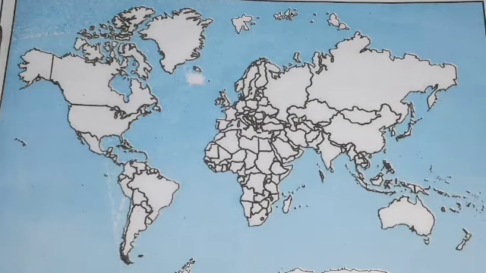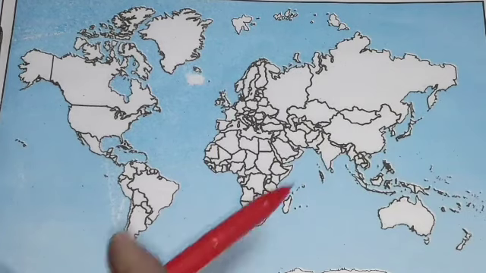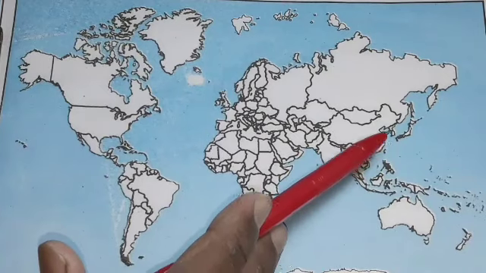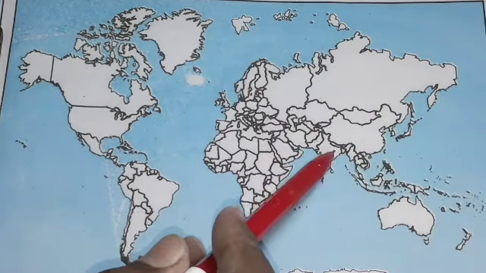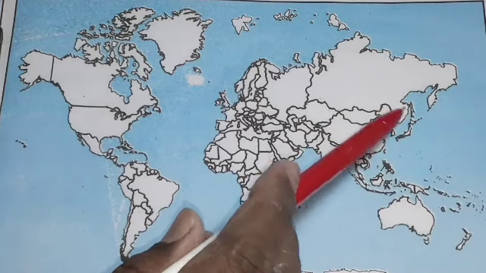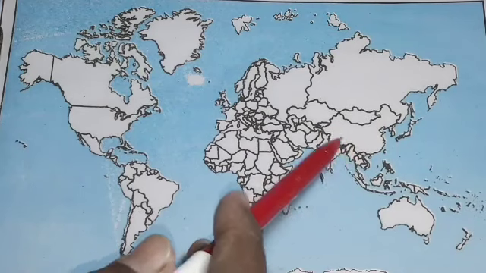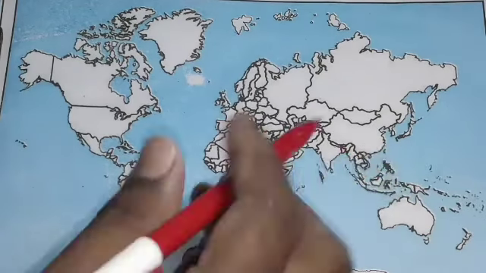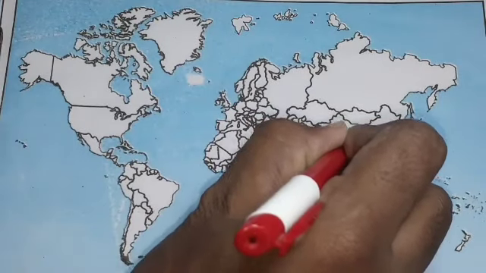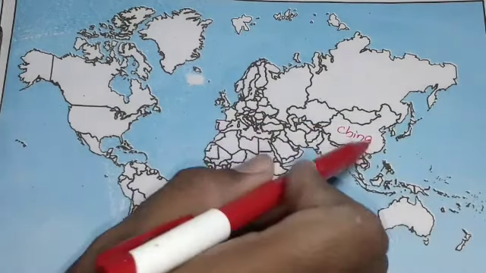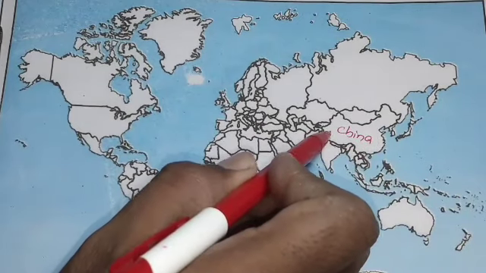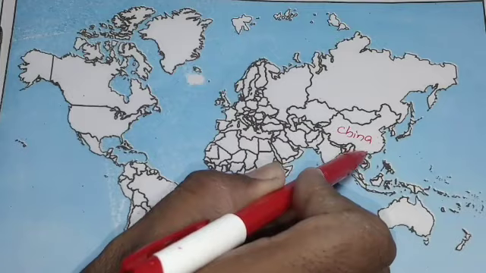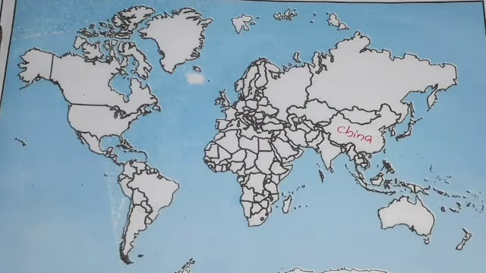Firstly, we'll start with the political map, the world political map. The first map pointing is China. It's very easy to find China. China is here above India, and it looks like a duck, looking towards the east side. This country is called China. In the outline map you can't get the whole picture, but you have to find only the stomach of the duck. That stomach of the duck is nothing but China.